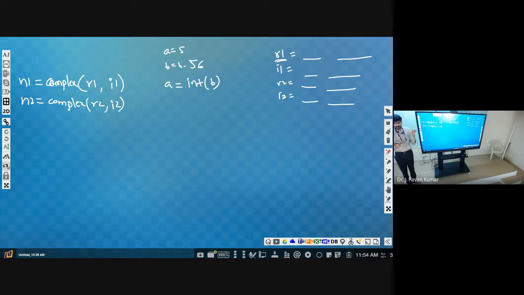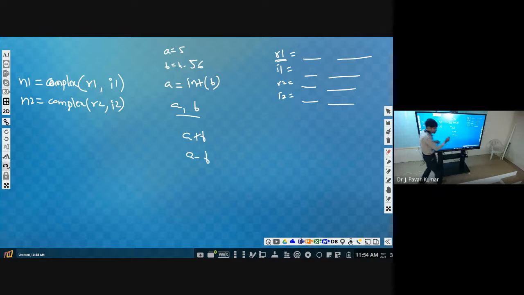What is the requirement? We have to perform addition, subtraction. So let us consider addition of two numbers. Suppose a and b are two integers, we will be using a plus b. Similarly, subtraction means a minus b, directly we will use. But here we have complex numbers, right? In general, we could do it manually, r1 minus r2, then i1 minus i2, then print. That is one way.